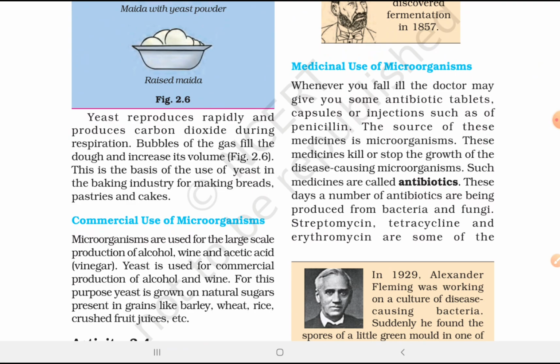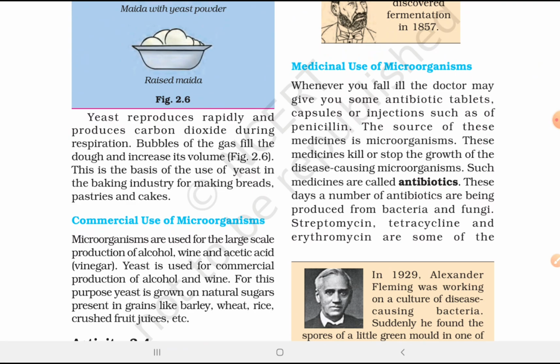Medicinal use of microorganisms. Whenever you fall ill, the doctor may give you some antibiotic tablets, capsules, or injections such as penicillin. The source of these medicines is microorganisms. These medicines kill or stop the growth of the disease-causing microorganisms. Such medicines are called antibiotics. These days, a number of antibiotics are being produced from bacteria and fungi.